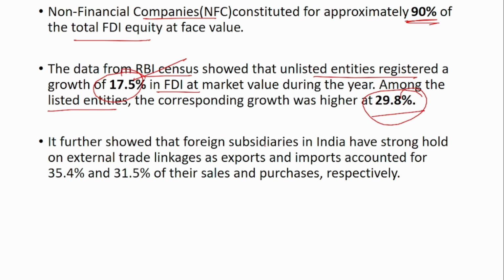It further showed that foreign subsidiaries in India have a strong hold on external trade linkages. This is because exports and imports constitute around 35% and 31% of their sales and purchases. So the foreign subsidiaries in India have a strong hold on the external trade linkages, mainly because a huge portion of their sales and purchases constitute exports and imports.